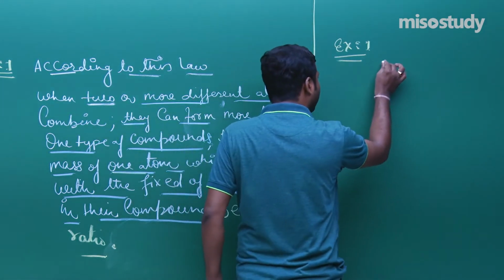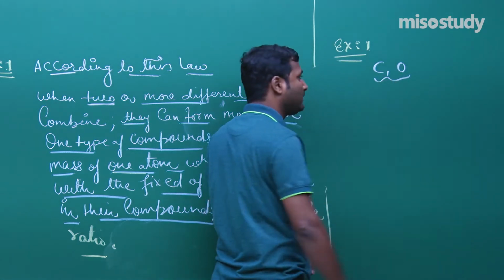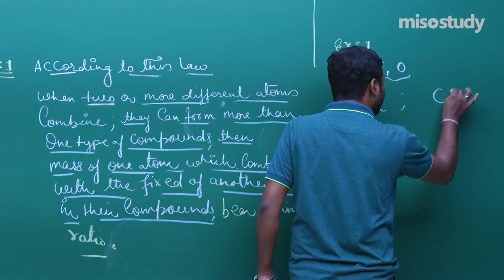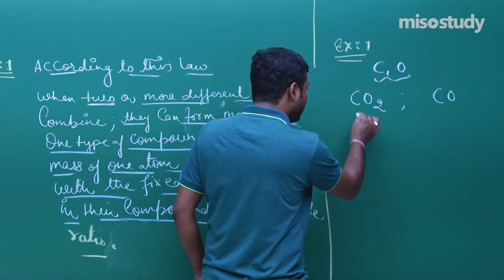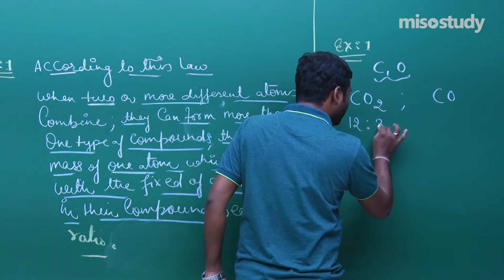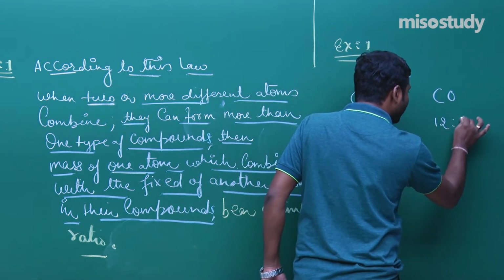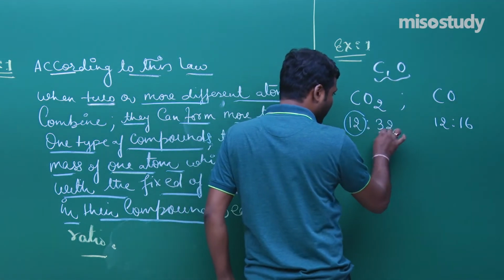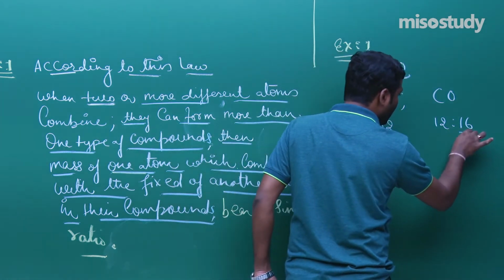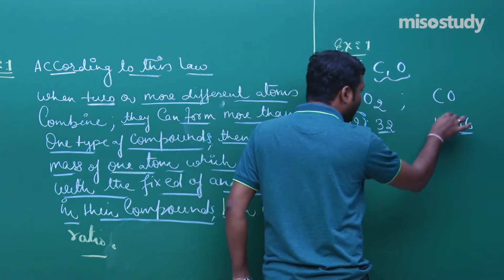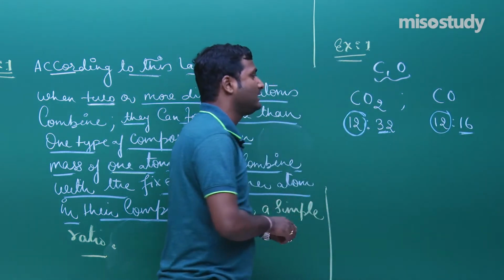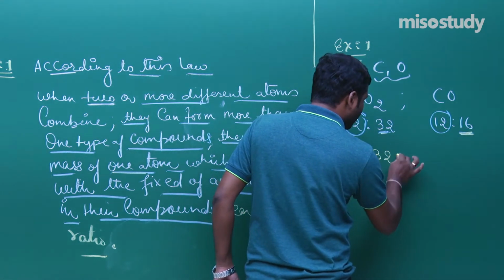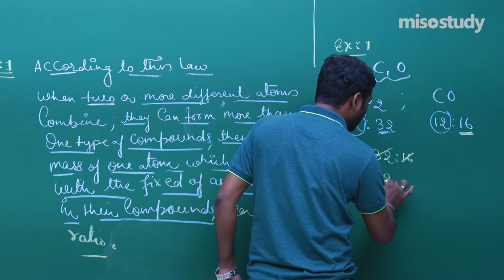If I take carbon and oxygen, 2 different atoms, when they combine they form CO2 and carbon monoxide. Clear? The masses here are 12 and 32, and 12 and 16. Am I right? The variable masses of one atom which combine with the fixed mass of another atom in their respective compounds bear a simple ratio. 32 upon 16, look, 2 is to 1.